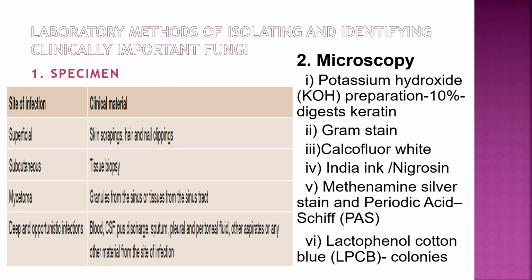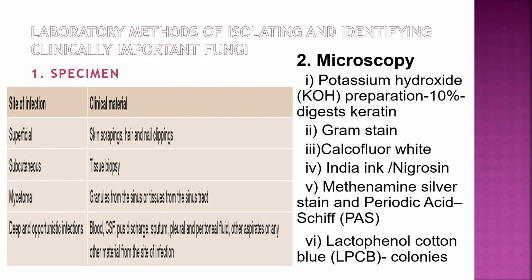First is specimen collection, according to the site. Superficial infection: skin scraping, hair pluck from the root, and nail clippings. Subcutaneous: tissue biopsy, mycetoma granules from the infection or sinus tract. Deep and opportunistic infection: blood, CSF, pus discharge, sputum, and other body fluids and aspiration.